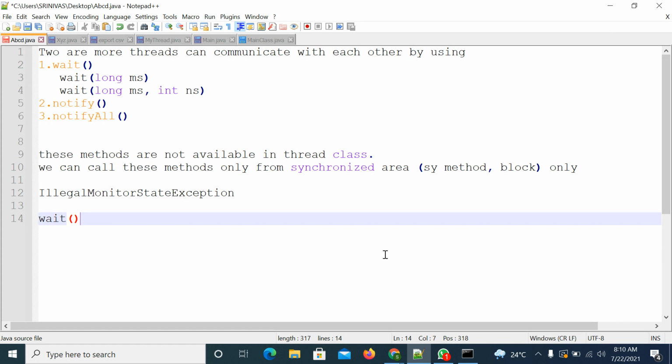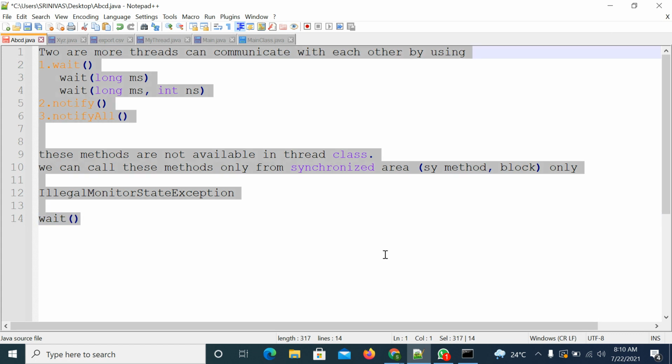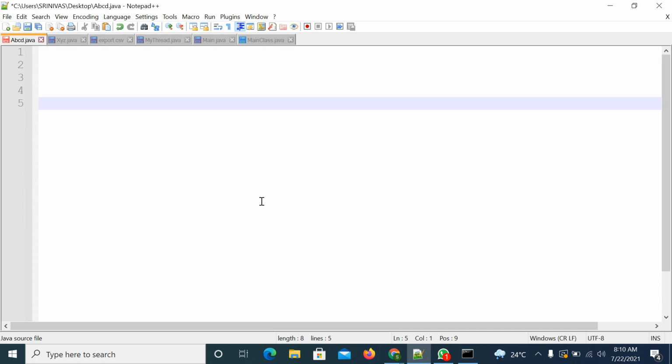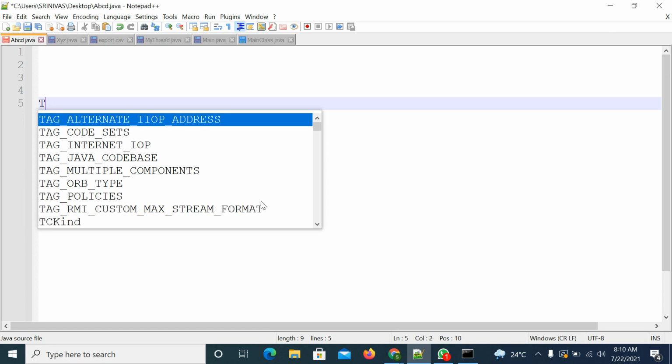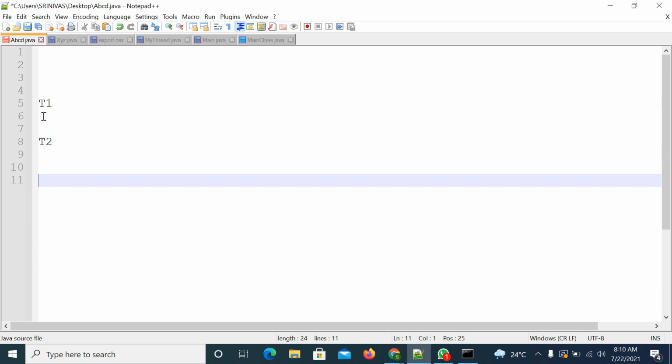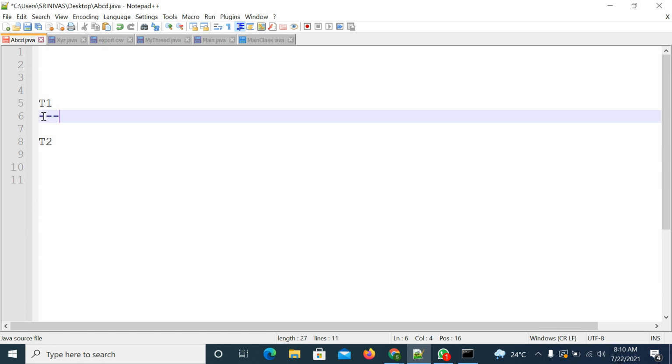Right. So we will try to understand with one example. Two threads are there, thread 1 and thread 2. What is the thread 1 task? Thread 1 is trying to calculate the sum of n numbers.